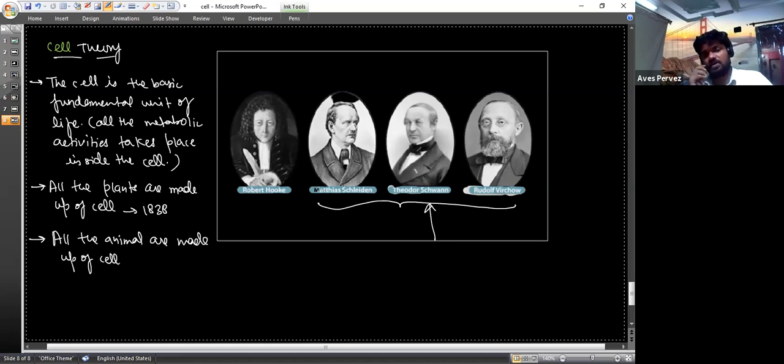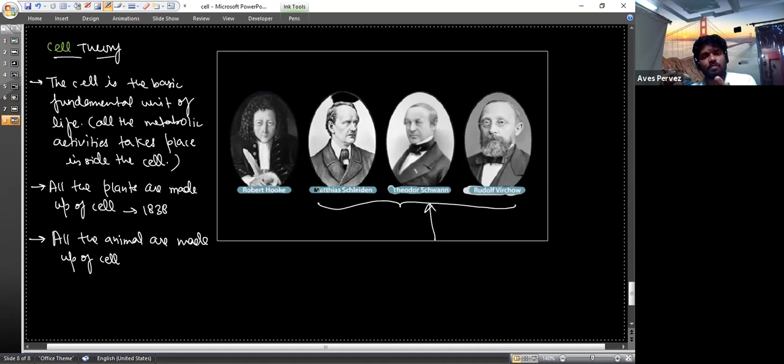Okay, so since there are two categories, all the living organisms that we consider on earth can be broadly classified into two categories: one is the plants and another one is the animals. Any living organism is either an animal or a plant.